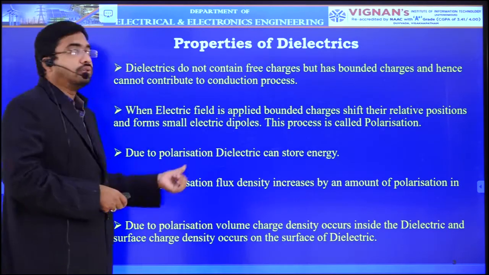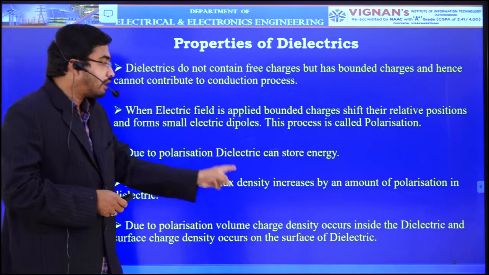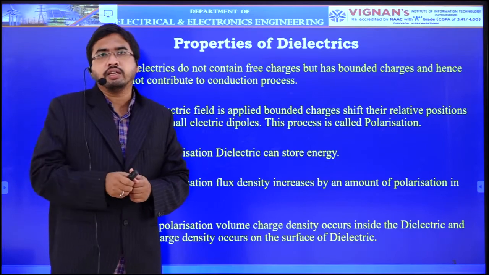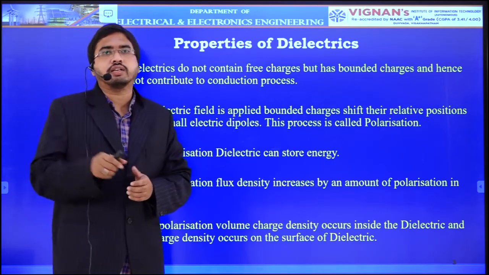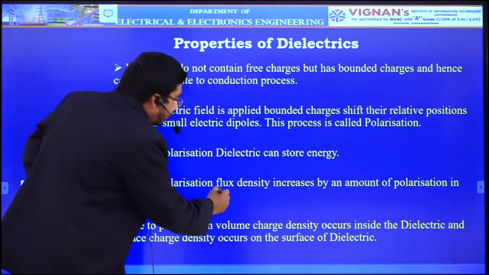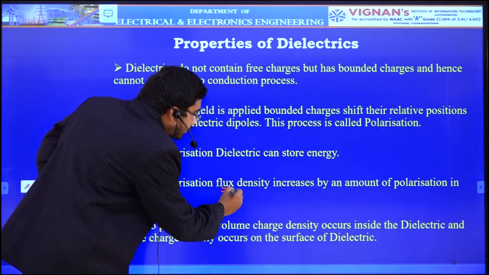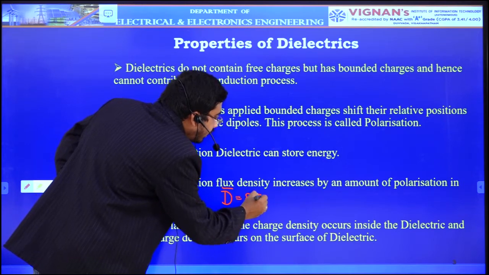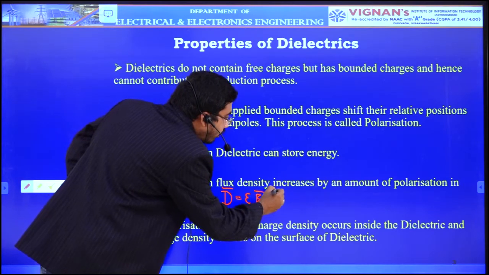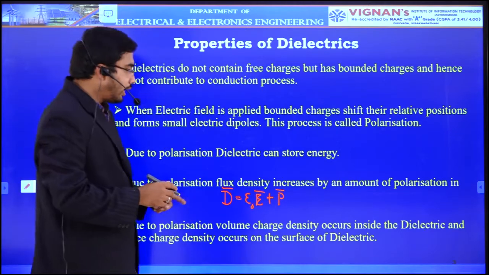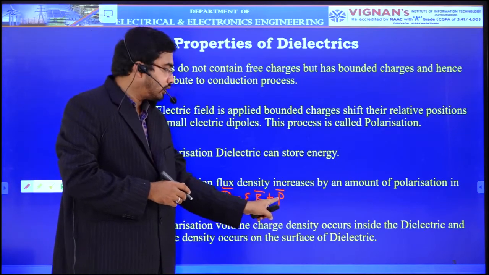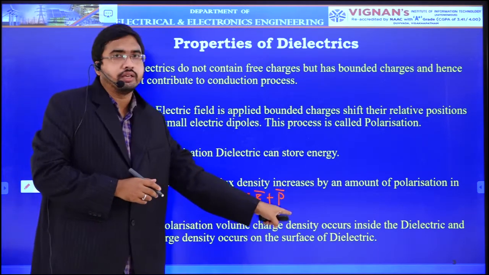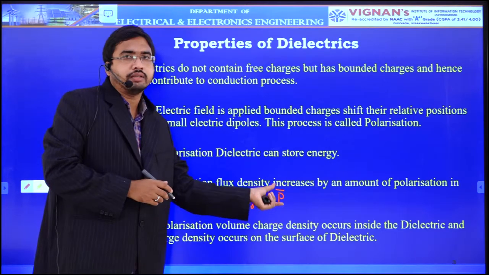And due to this polarization only, the flux density is increased in the dielectrics, because in our previous class we derived that the total electric flux density D bar is equal to epsilon naught into E bar plus the amount of polarization P bar. So because of this polarization, your total flux density of the dielectric is also increased by the amount of polarization P.